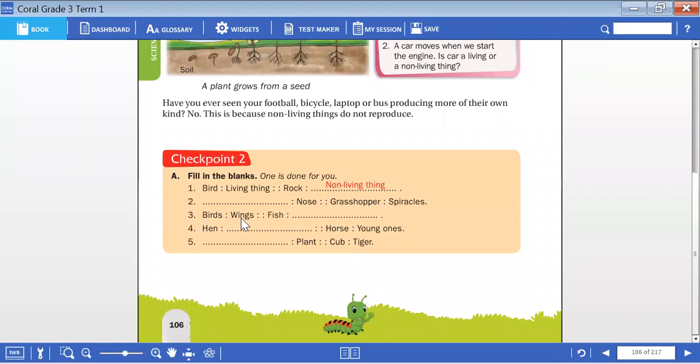So birds, wings. Okay, wings. Wings is a clue for birds. What do birds do with the help of wings, children? They'll obviously move. Just now we had a look at it, movement and the difference point of movement between living and non-living things. Birds move with the help of wings. Yes, fly. Or what does a fish need for its movement?